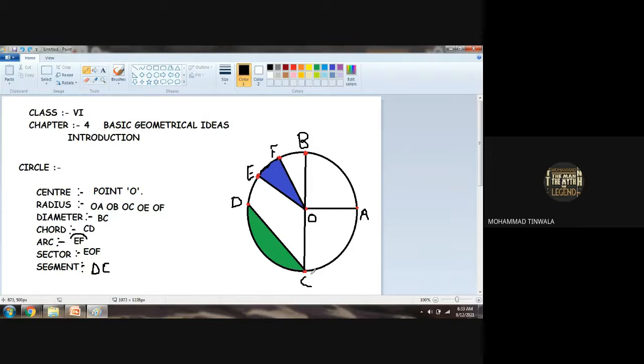Chord can be from anywhere to anywhere. But yeah, diameter itself is known as the longest chord of the circle. Again, I am repeating. Why? Because the definition of the chord is a line starting from one end point of the circle which ends at the other end point of the circle. It can be in any direction.